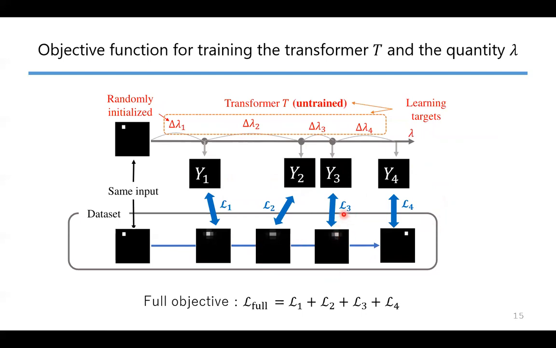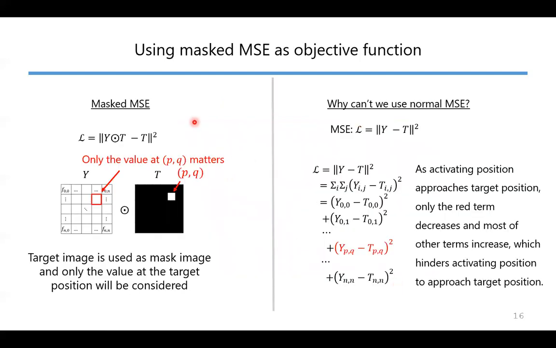And all parameters are updated to minimize the sum of the reconstruction losses. We use the masked MSE, mean square error, to compute reconstruction losses. We cannot use normal MSE loss because our model transfers pixels to other positions, and most of the time normal MSE loss hinders the pixels from approaching the target positions, as written here.